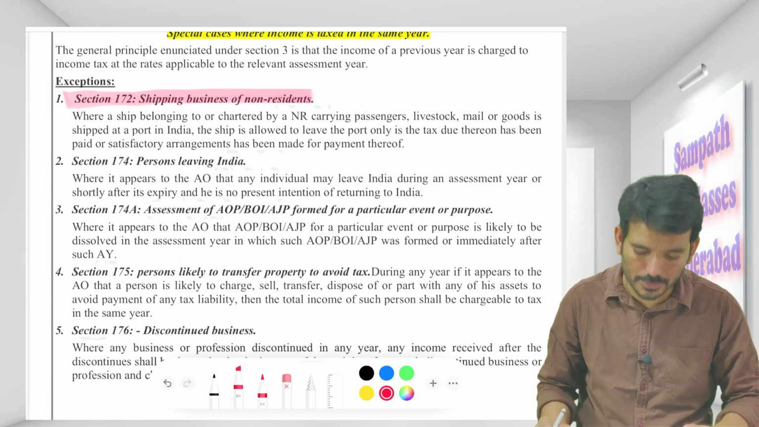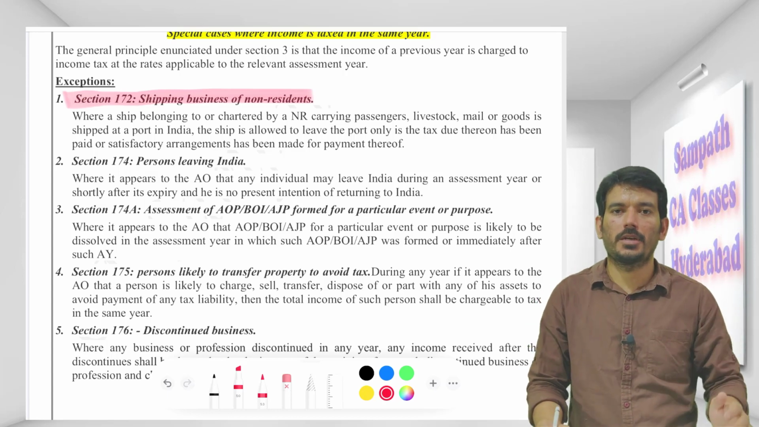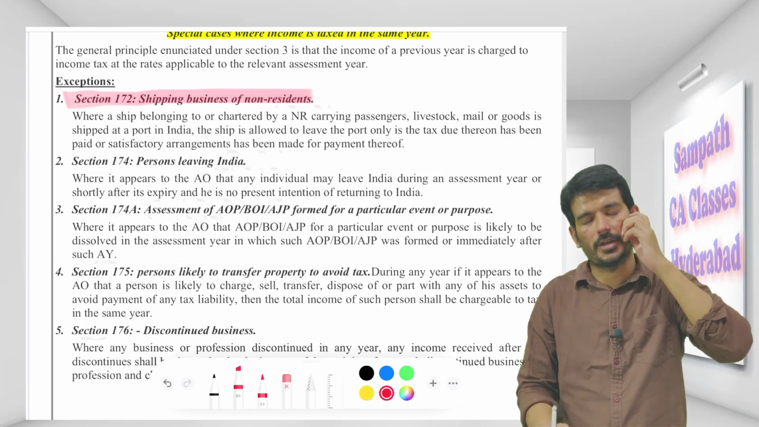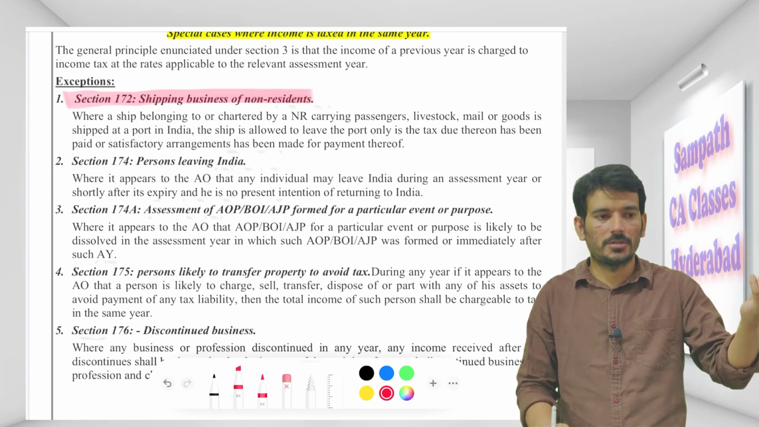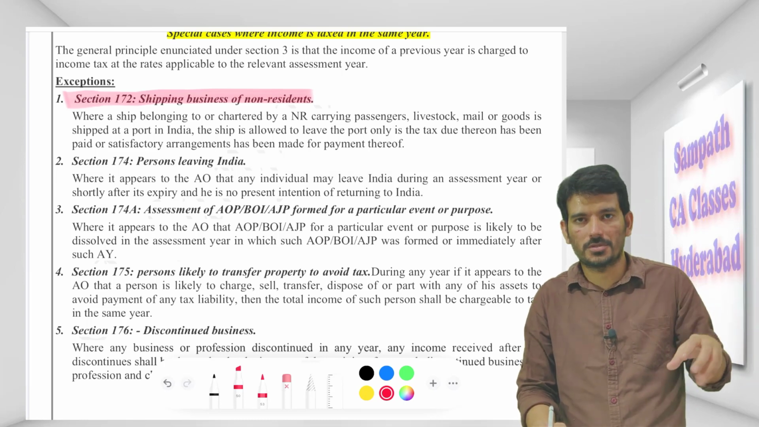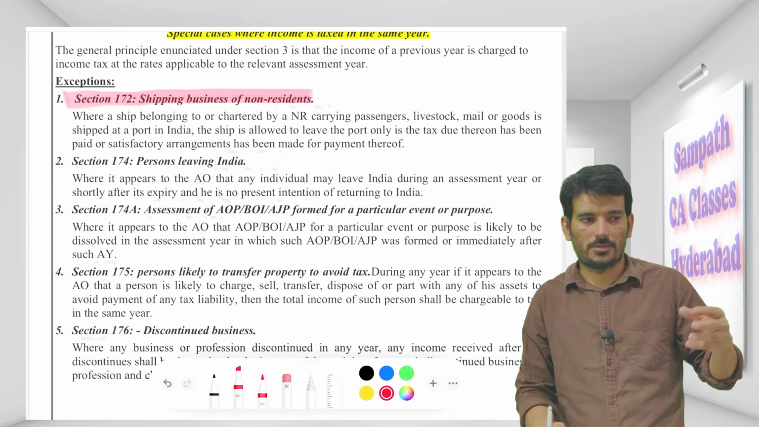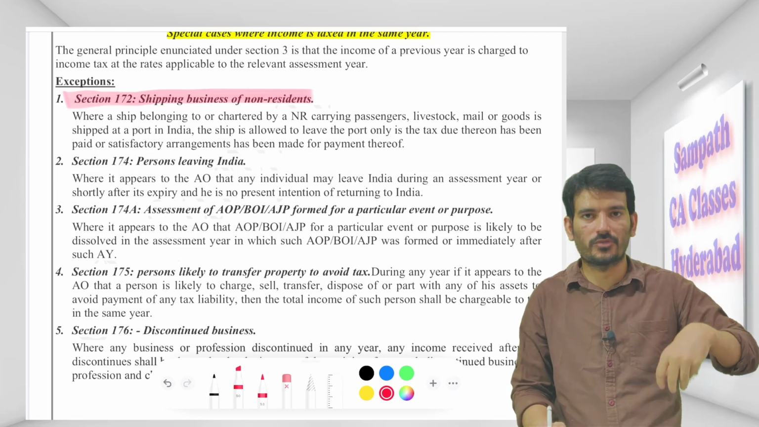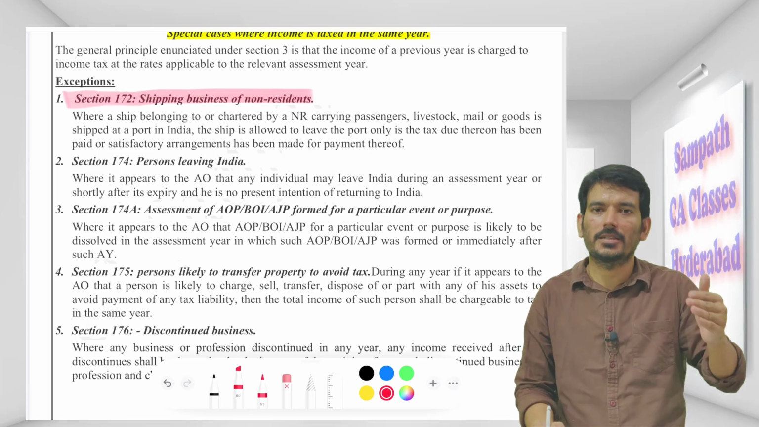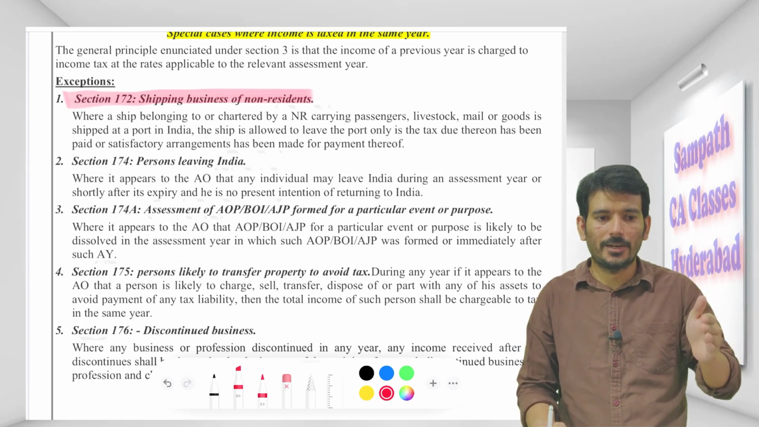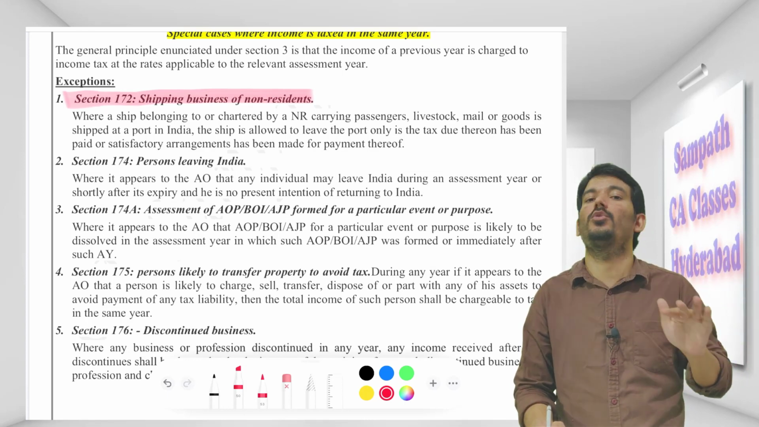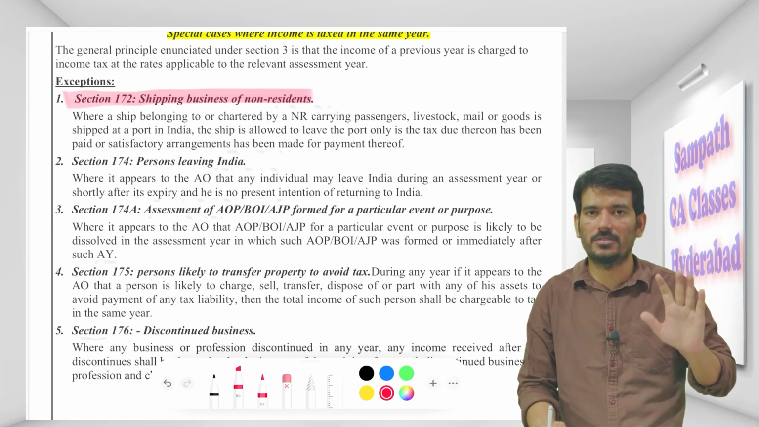Section 172, shipping business of a non-resident. So there is a non-resident shipping company, which is registered in some other country. You take any example other than India. That company is transporting goods to India, or some passengers or some livestock, or maybe they are taking some goods from India to some other country. So either it is coming into India or going out of India, they are touching the territorial waters of India, right? The moment they touch the territorial waters of India, it means their income has accrued in India, and they have to pay tax in India. So this much we have understood.